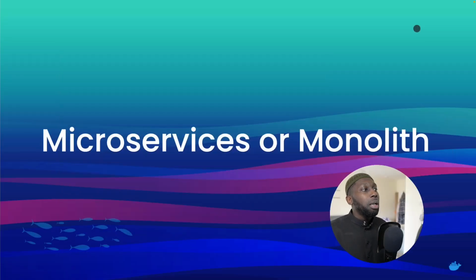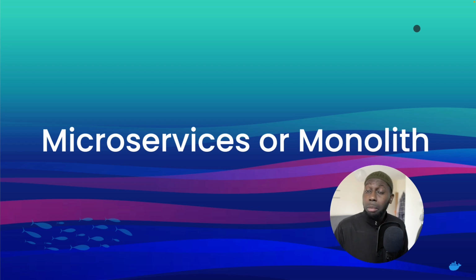Now, obviously, there's a question: okay, shall I use microservices or monolithic, for example? Well, it depends, because having one unit to deploy, maintain, and test is much easier than having a bunch of different moving parts and making sure that those parts indeed work.